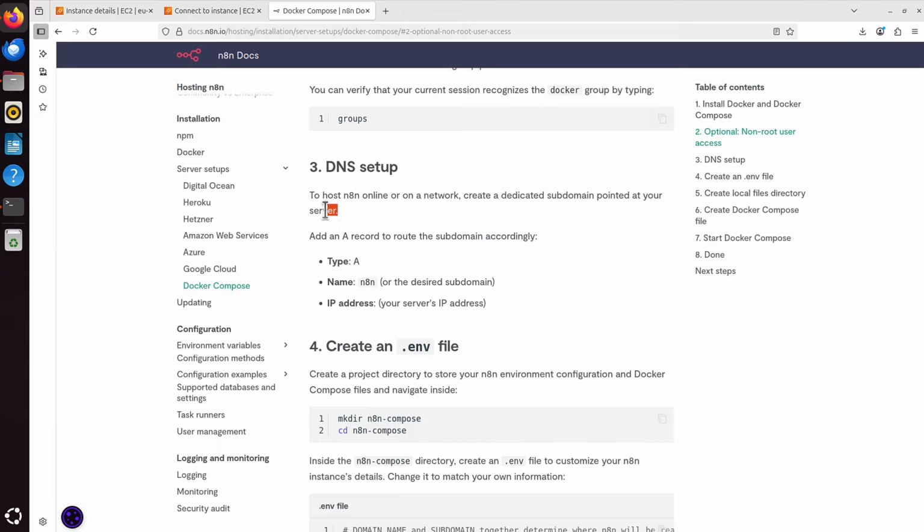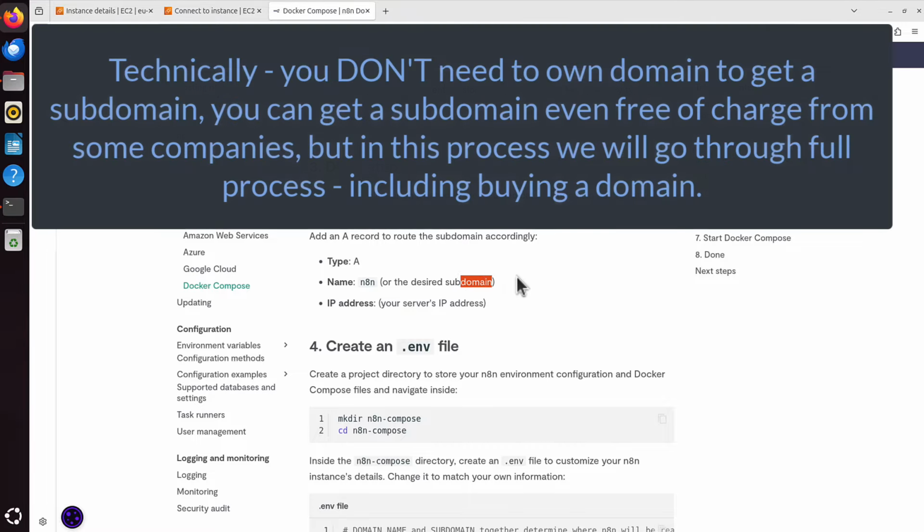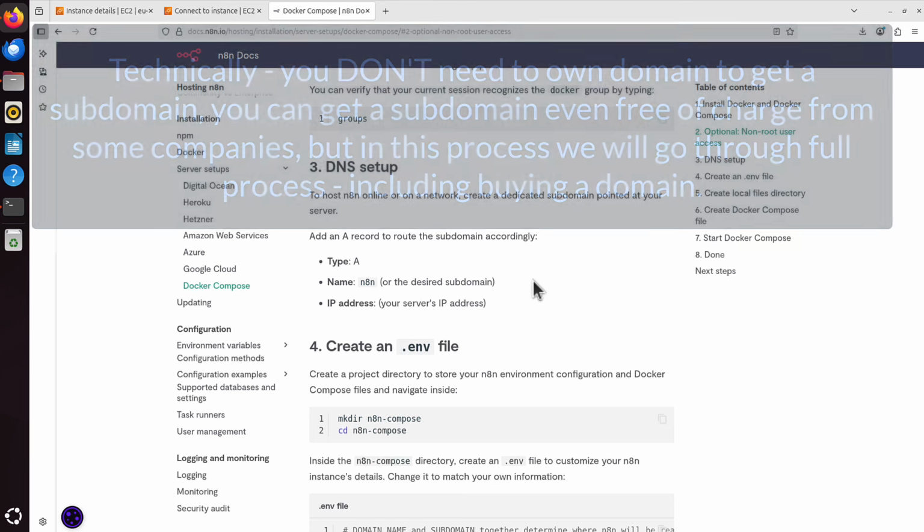And I know it might sound scary, but it's actually a pretty simple process. But what we need is a subdomain. And to get a subdomain, we need to first buy a domain. And as I said, there are ways to get a domain free of charge, but I'm not really a fan of that approach. I'd rather pay $2 or $3 and have a proper domain from AWS.